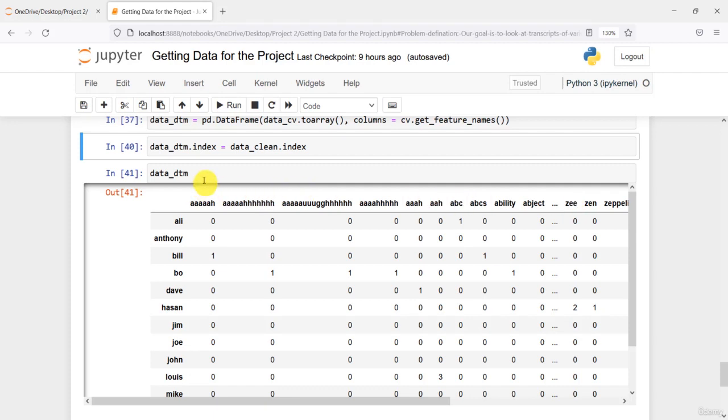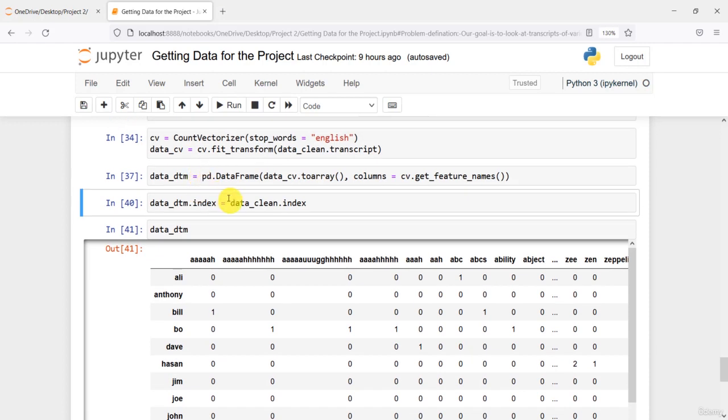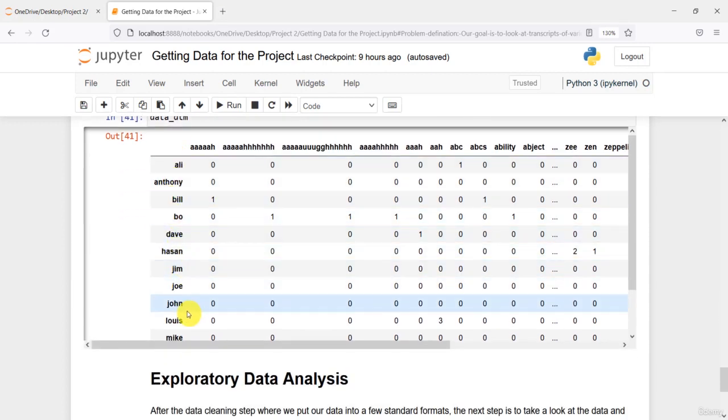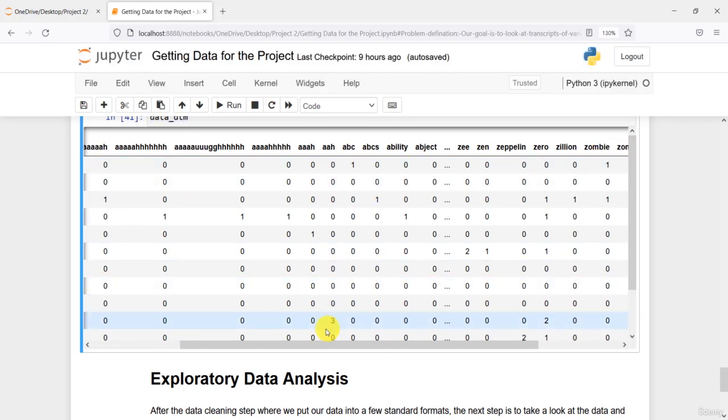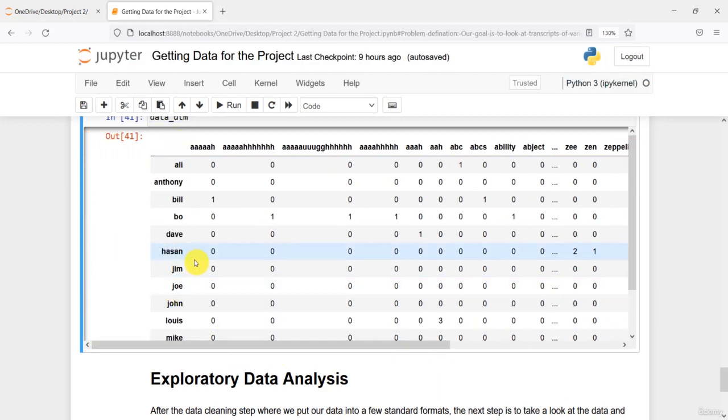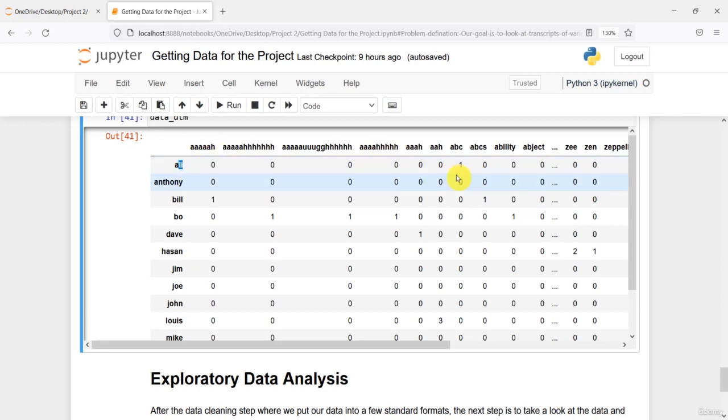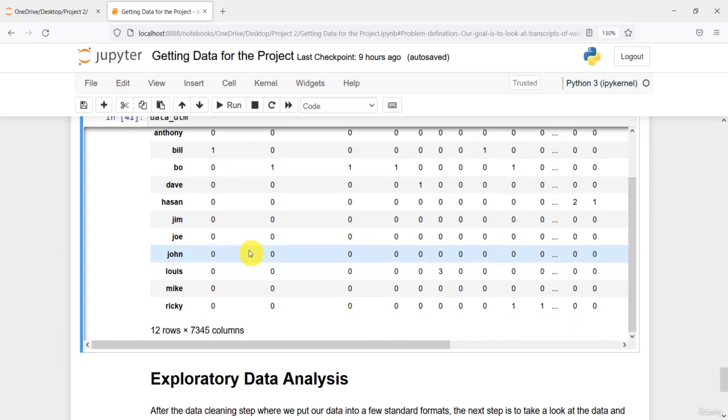Now that we have the document term matrix created in order to organize the data, which contains the comedian names in the rows, and here in the columns we can see the words that have been spoken by all of these comedians. If the word has been spoken by that comedian, then the value for it will be 1. If it is not, the value for that word will be 0. And that is how we organize our textual data.